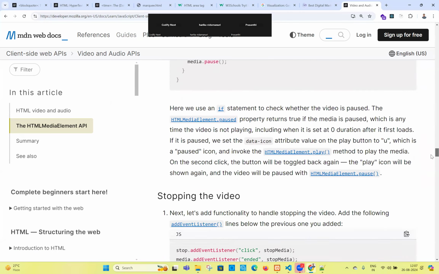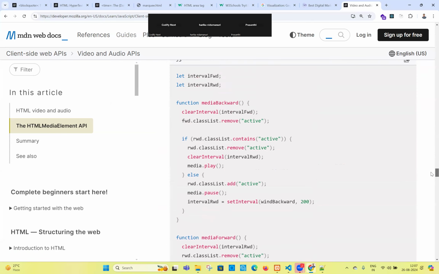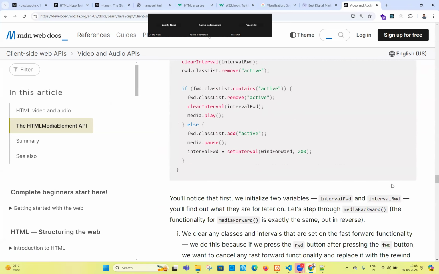After that, what will they do? Maybe if you go to the bottom, somewhere you see stop media; pause is a method, play is a method, mute is a method, unmute is a method. A lot of methods are there in this. We should know about that audio player, video player library, then we can work on the things properly. It is a pure JavaScript library, but don't worry about it. You see a lot of methods: play, pause, clear, contains, remove. A lot of methods are there, guys. Mute and unmute will also be there.